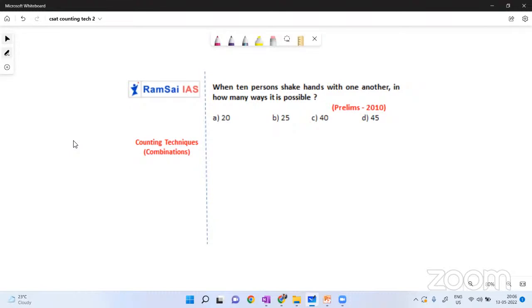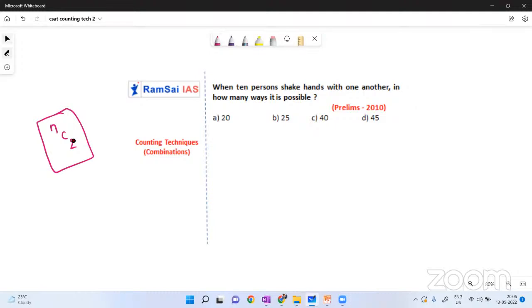This is a generalized question. Most of the time you can find similar questions, not exactly with the same numbers, but a similar question you can expect in CSAT. When n number of people shake their hands, how many handshakes will there be? When there are n people, normally by using permutations and combinations, nC2 handshakes will happen, because there are n people, and to shake hands we need two people.